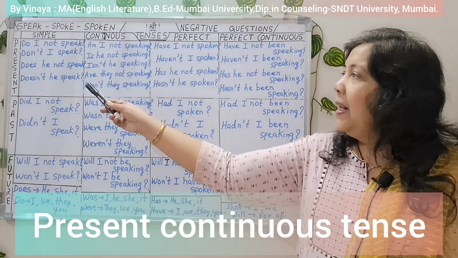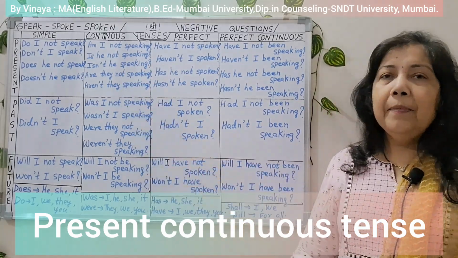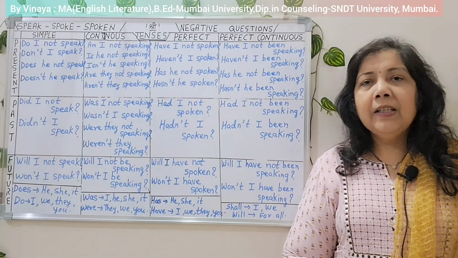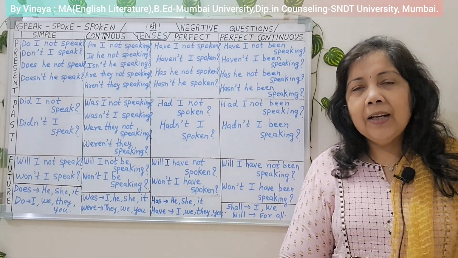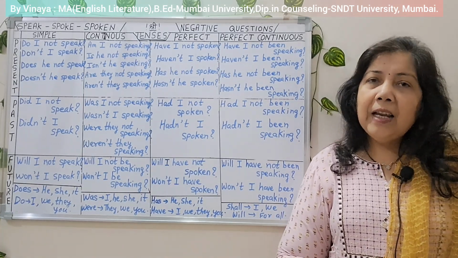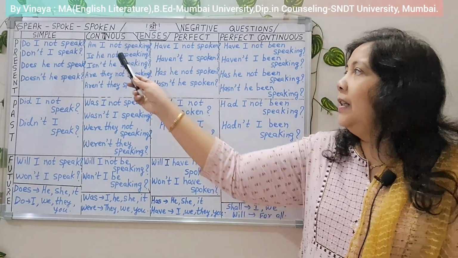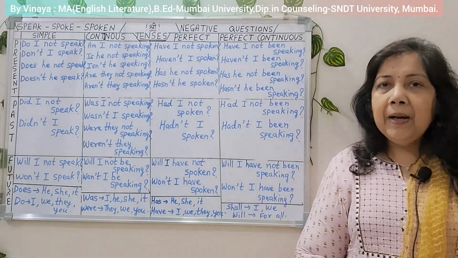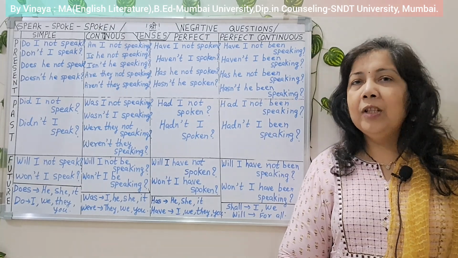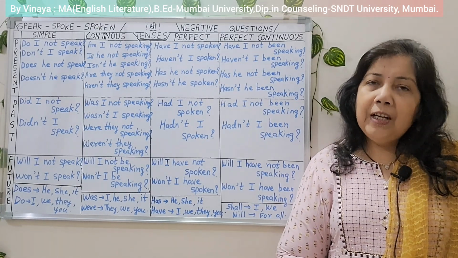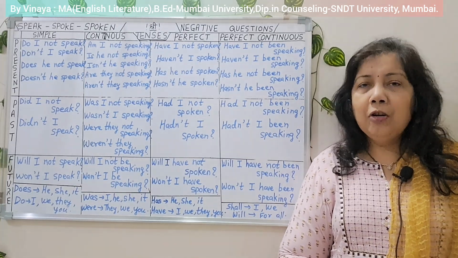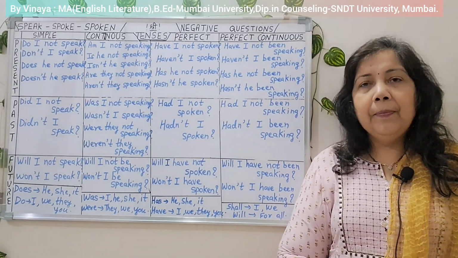The tense is present continuous tense. When to use this tense? When any action is going on at this particular moment in present, then we say the sentence in this tense. How to make negative sentences? Question 1. Am I not speaking? Usually when we make a statement we say I am not speaking. When you make a question you need to say am I, just interchange: am I not speaking. Not speaking remains the same.